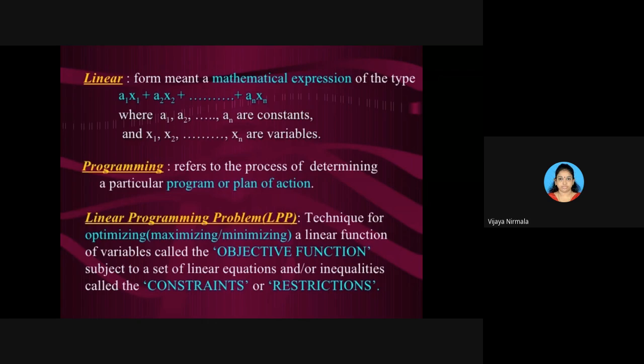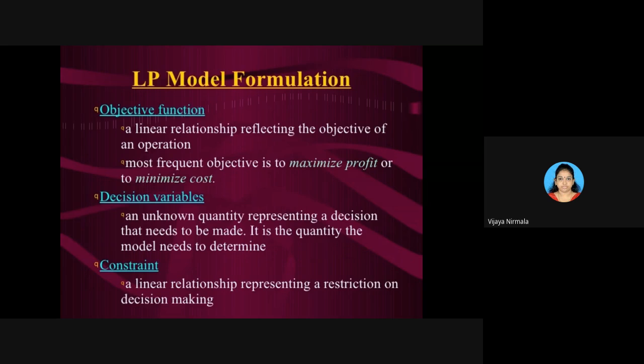Okay. Now, you came to know what is linear, what is programming, and what is a linear programming problem. Now, let us see how you formulate these LP problems.